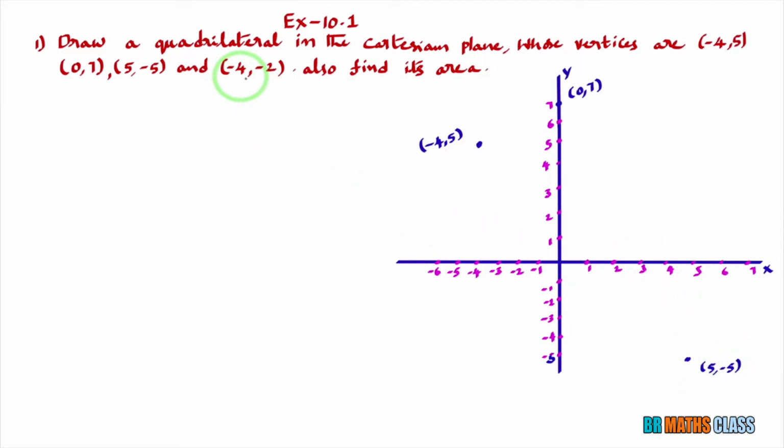Next point (-4, -2). It lies in the third quadrant. This is the point (-4, -2). Now I'll join all these points to form a quadrilateral.